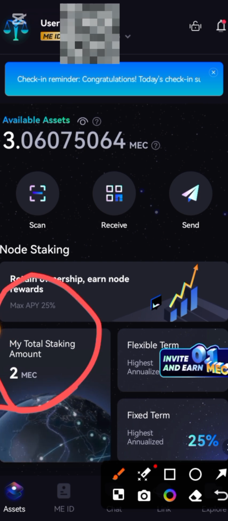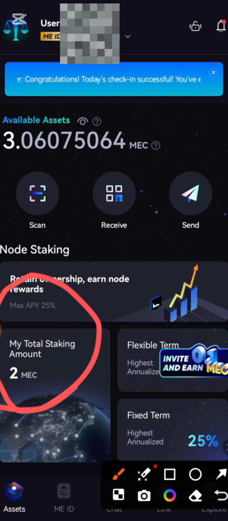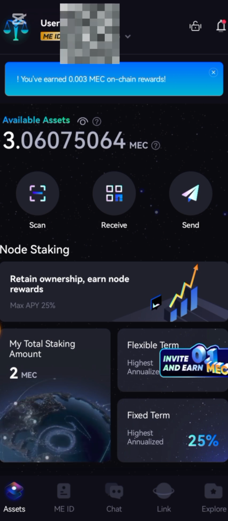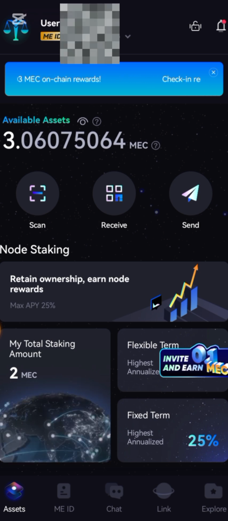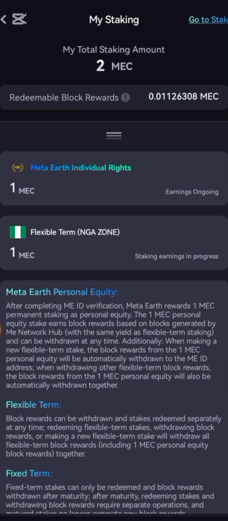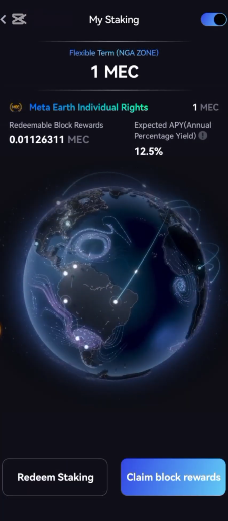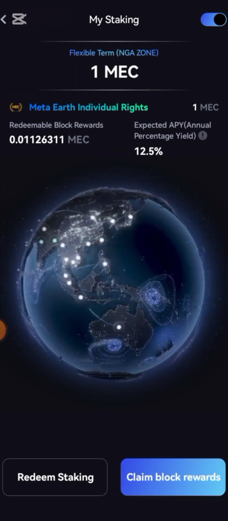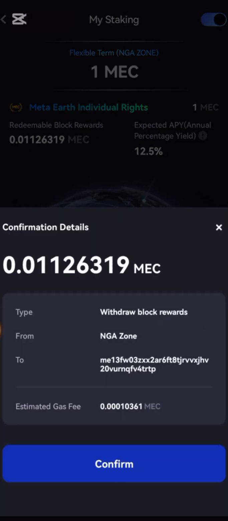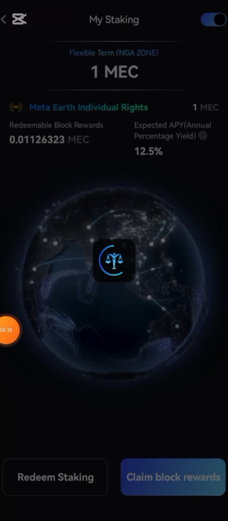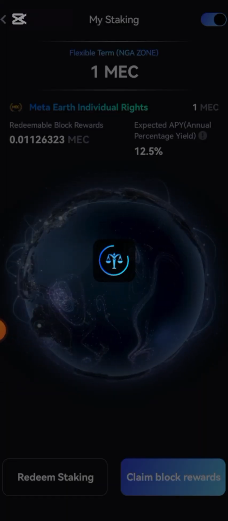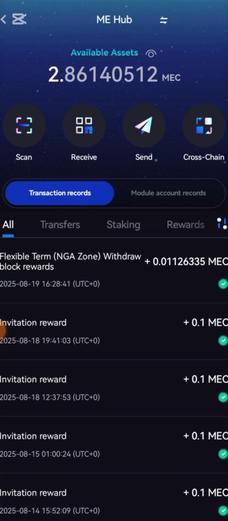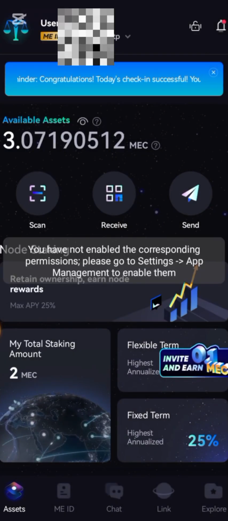Yeah, now this meg, I staked one, and they gave me a welcome bonus, which is 1 meg, and it was automatically staked for me. I can decide to withdraw it if I wish to, but I don't want to withdraw it, because for every meg I have, I am going to be given rewards daily. Okay, so let me withdraw my staking so that you're going to see that I am not joking here. You can see how much I have accumulated so far. So I'm just going to click on confirm withdrawal. Okay, put in my password, and you can see that my meg has been added to my balance.